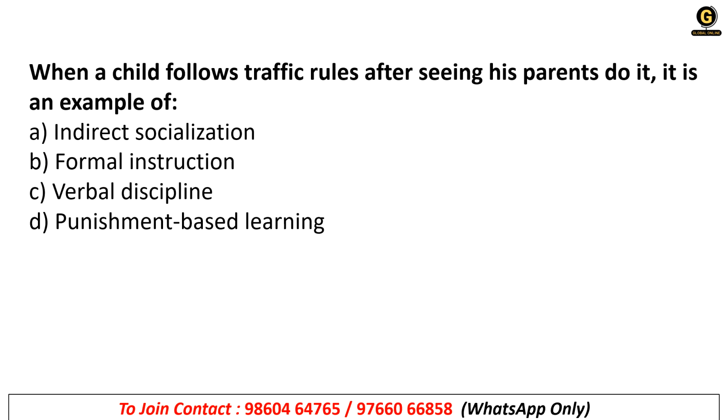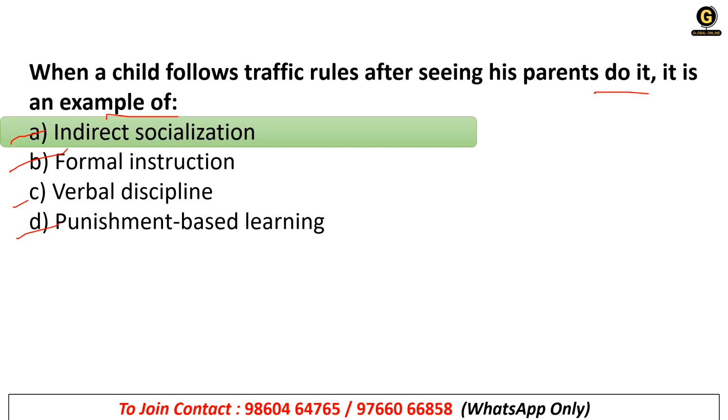Next question: when a child follows traffic rules after seeing his parents do it, it is an example of indirect socialization, formal instruction, verbal discipline, or punishment based learning. So it is indirect socialization. Basically no one is teaching you directly, but you, as a child, as a student, are just observing what parents are doing and learning from that. Clear? That is called indirect socialization.